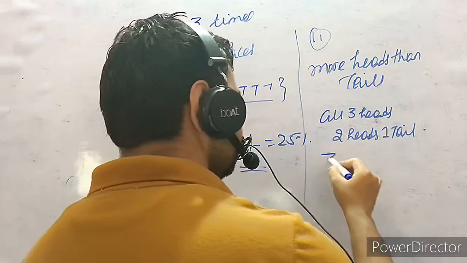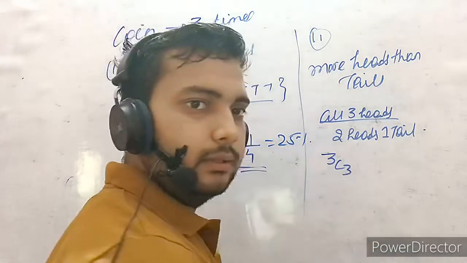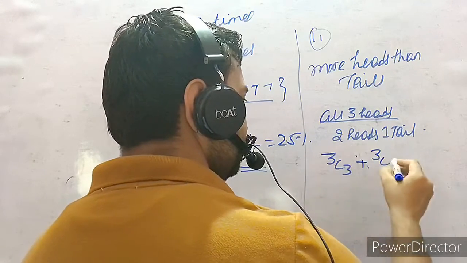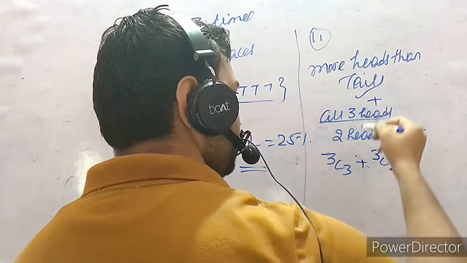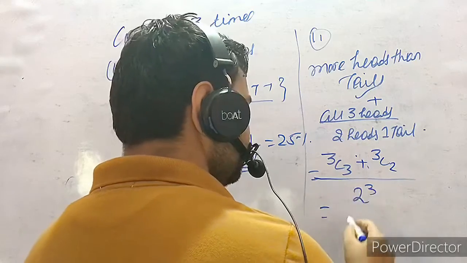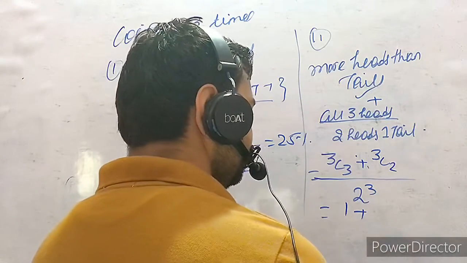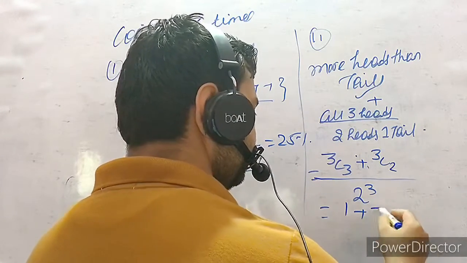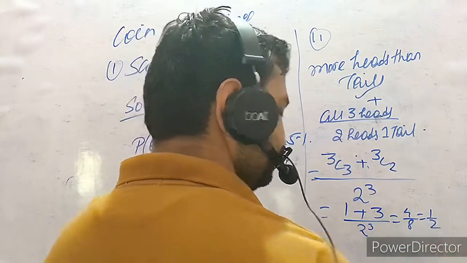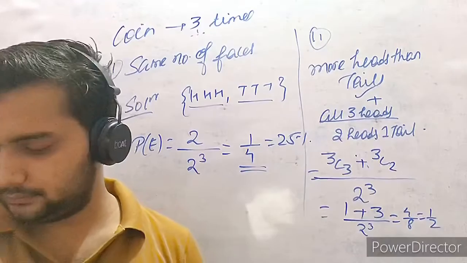So how will we choose that? 3C3 for all the heads. 3 chances are there and we have to choose all the 3. So 3C3 and then 3C2. Either this is possible or this is possible. By total number of cases, 2 to the power 3. What will be the answer? 3C3 is 1. And 3C2, 3 factorial by 2 factorial, it will be 3, by 2 power 3. 4 by 8. This is 50% chance. 50% chance that more heads will be there than tails.